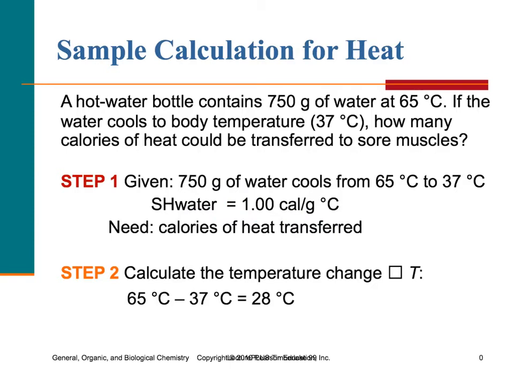So what do we solve for? We need to find our heat lost or gained, which in this case will be calories. Now we know it's calories because we have been given calories per gram degree Celsius. Our grams and our Celsius will be canceling out in just a moment. Now let's get back to that temperature change. We had 65 degrees Celsius, we subtract the 37, so we will have a temperature change of 28 degrees Celsius.